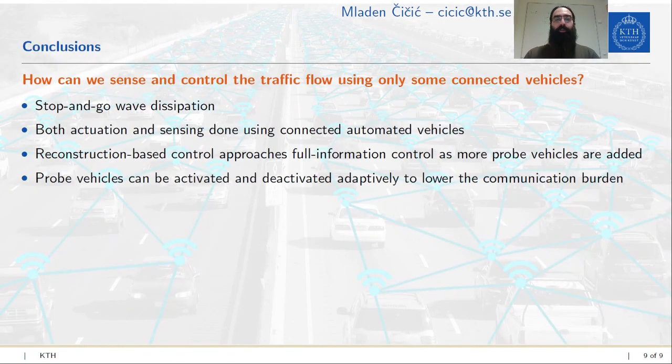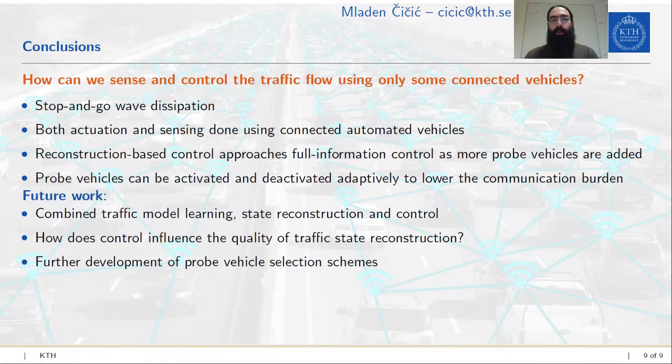To conclude, the question that we wanted to answer in this work was how can we sense and control the traffic flow using only some connected vehicles? And I hope I have shown this on an example of stop-and-go wave dissipation using connected vehicles as both sensors and actuators. We have seen that the reconstruction-based control approaches the full information control as more and more probe vehicles are added, and we can also employ an adaptive probe vehicle selection scheme to reduce the communication burden without sacrificing too much of state reconstruction performance.